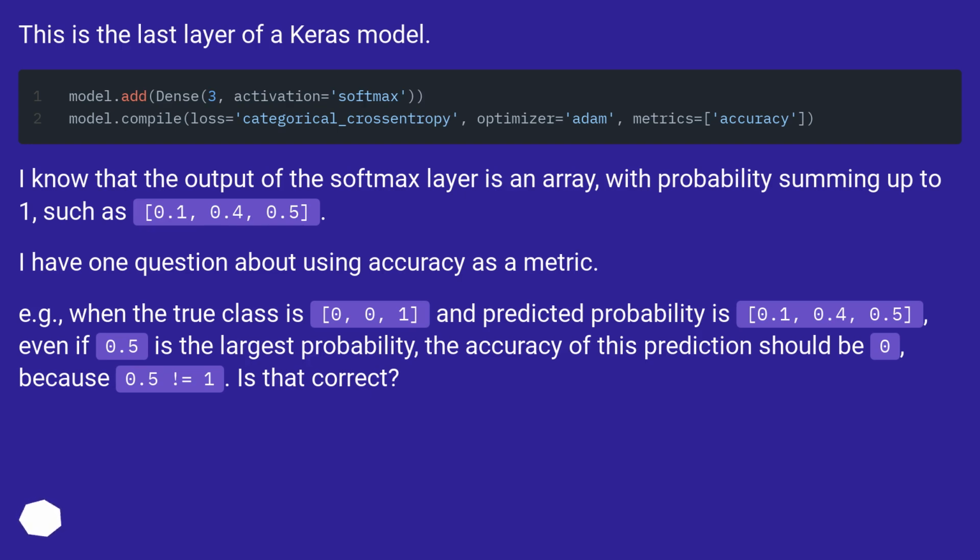For example, when the true class is 0, 0, 1, and the predicted probability is 0.1, 0.4, 0.5, even if 0.5 is the largest probability, the accuracy of this prediction should be 0, because 0.5 does not equal 1. Is that correct?